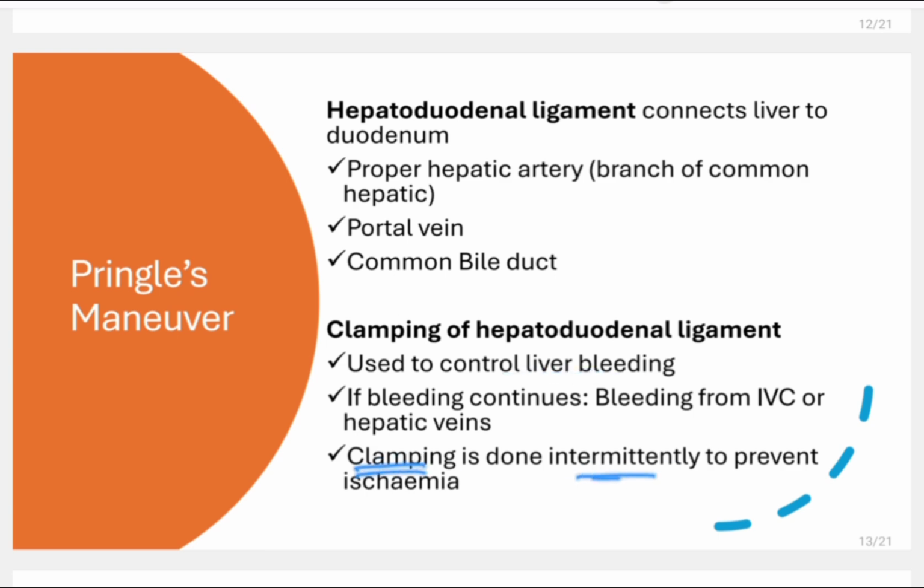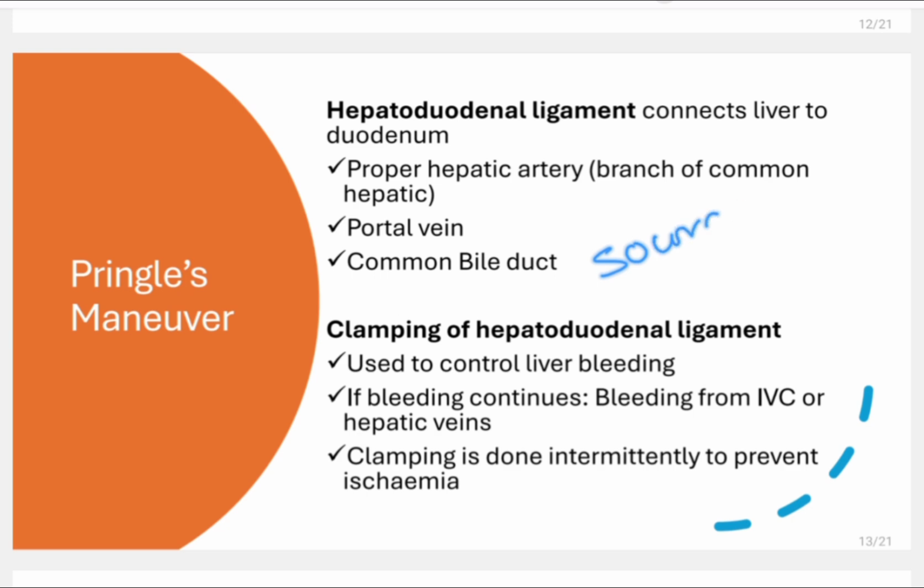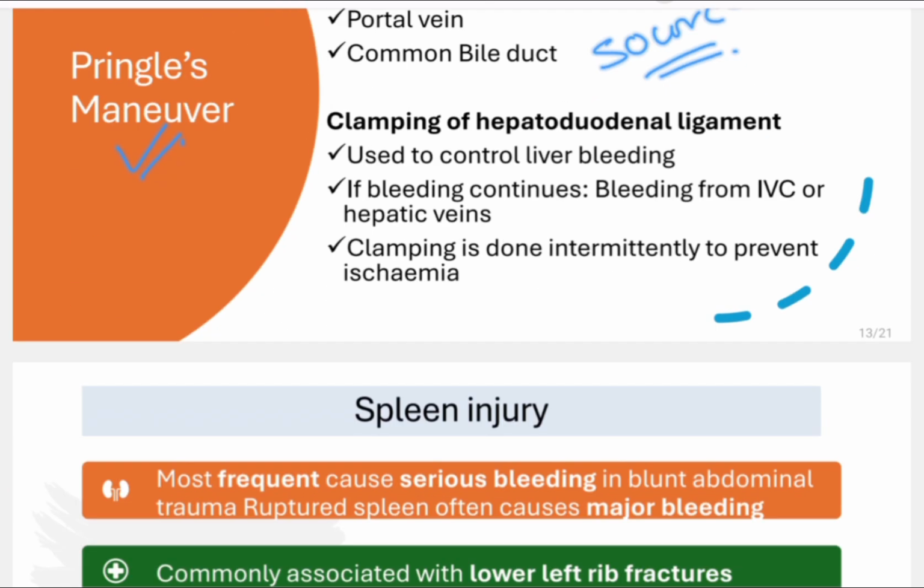Clamping is done intermittently to prevent ischemia. What does that mean? If we clamp the hepatoduodenal ligament, the blood supply, the hepatic artery will be blocked, the vein will be blocked, so liver can undergo ischemia. So we do intermittent clamping so that liver doesn't get ischemic. Okay, so this is Pringle's maneuver. It is used to control bleeding in cases of surgery or injury, and it is used to understand the source of bleeding as well. So this is Pringle maneuver.